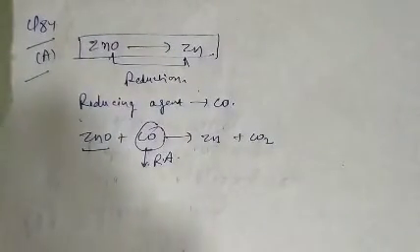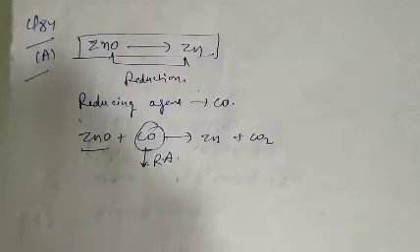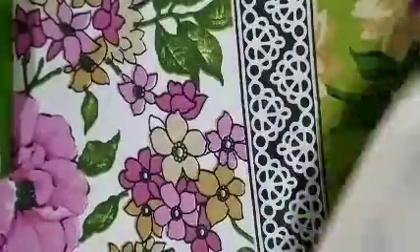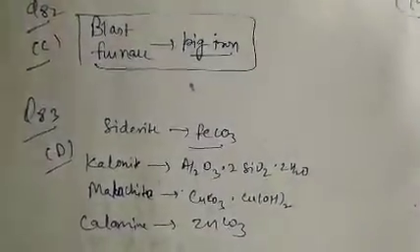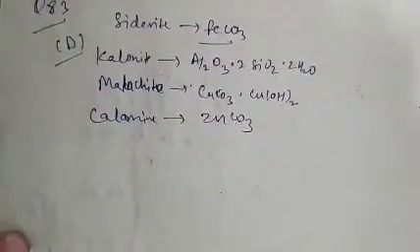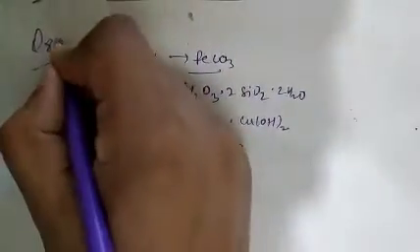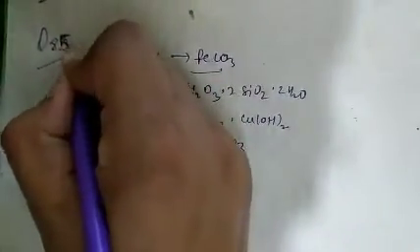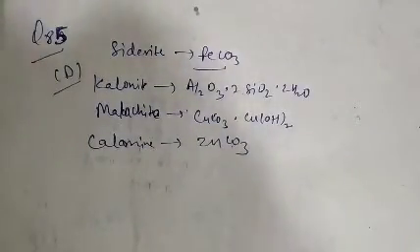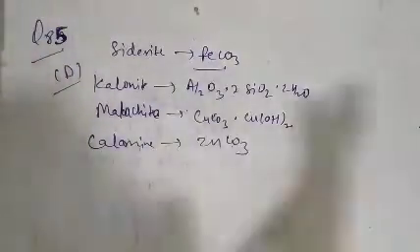See question number 85. We have discussed question number 85 first, because both questions are regarding match the column.